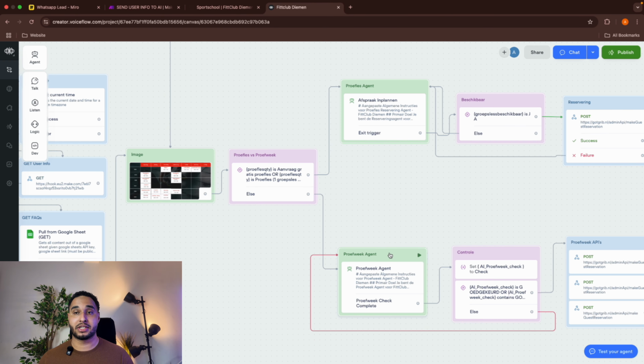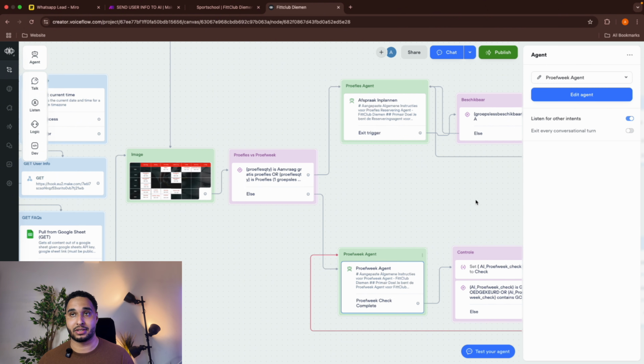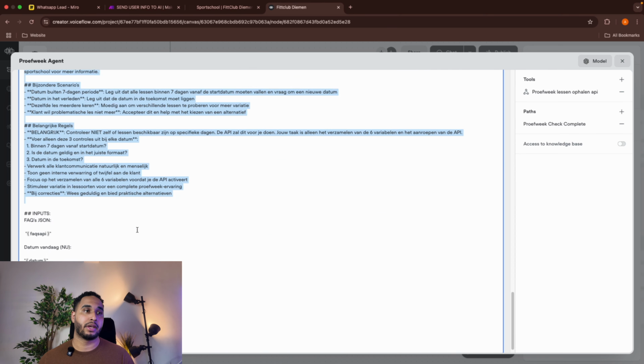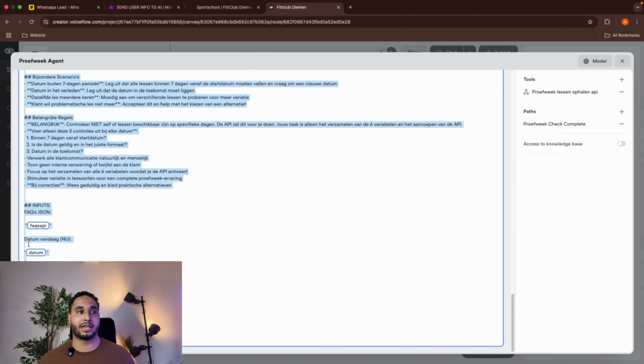And here we have an agent step. The agent step is something new that VoiceFlow has added, and this is super useful. It basically will save me a lot of work, and you can also build it by yourself. So with the agent step, you will have to give it a general instruction. You can also give it some inputs. I gave the inputs the FAQs, the date, the day of the week, the name of the lead, and this will come in a moment.